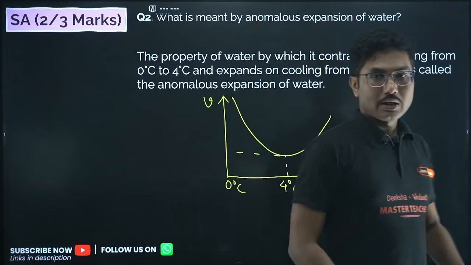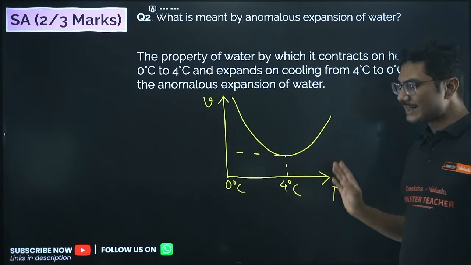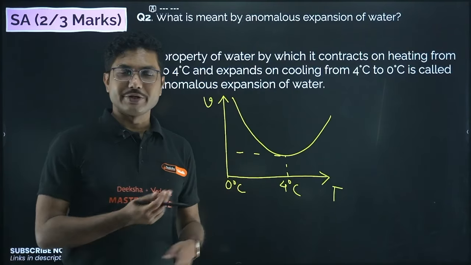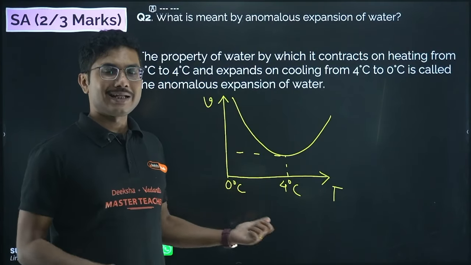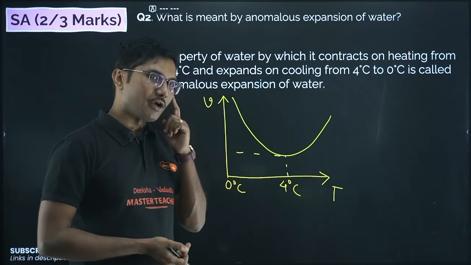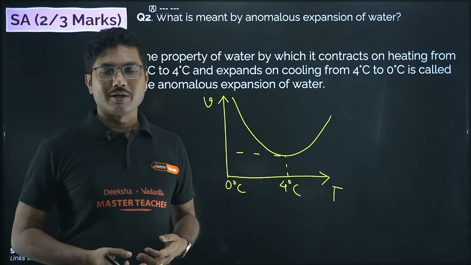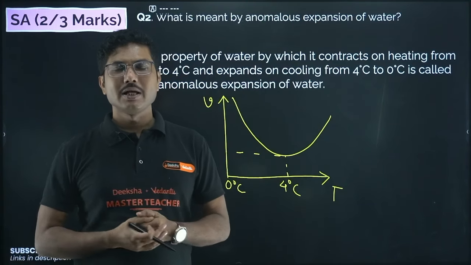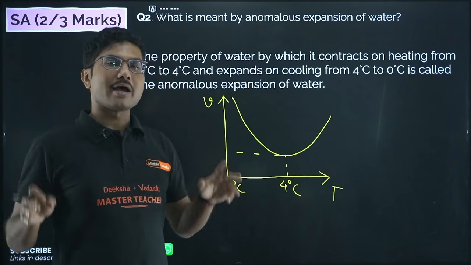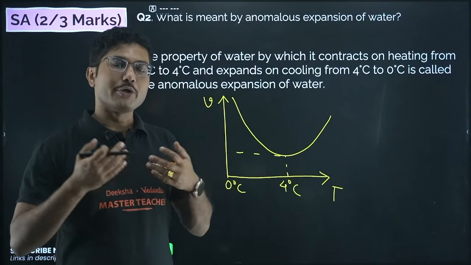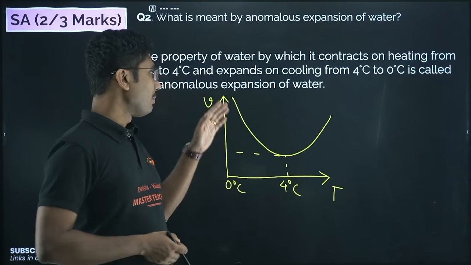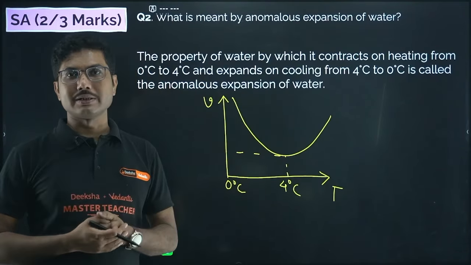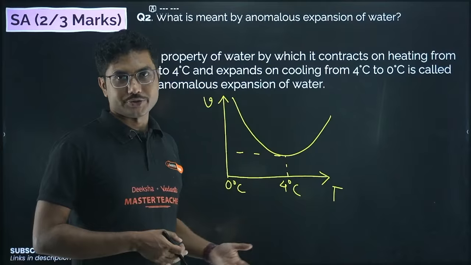When you melt ice and have 0 degree Celsius water, generally we expect that lower the temperature, the volume should be smaller as well. But at 0 degrees Celsius, the water does not have the lowest volume. As you go a little higher, at 4 degrees Celsius, the volume becomes the smallest.